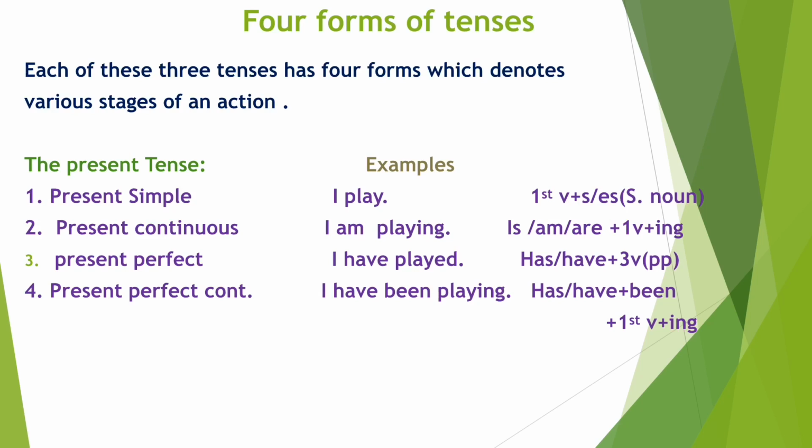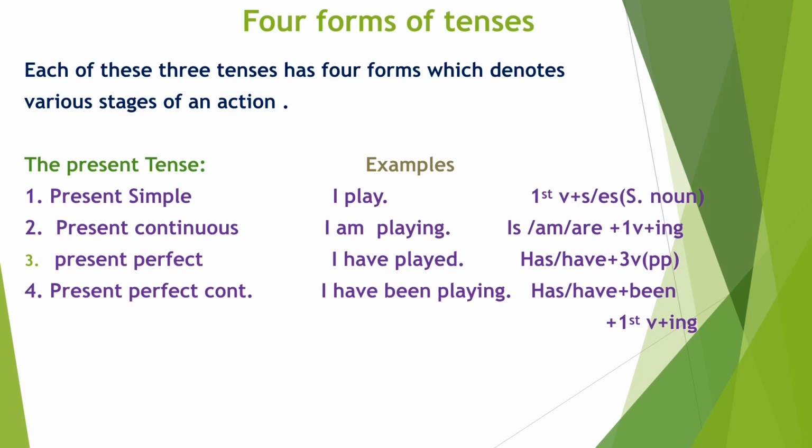First form of present tense is present simple. Example, I play. It is also called as present indefinite tense. In this tense, first form of verb is used. This indefinite form simply states an action. It doesn't say whether the action is complete or not. It shows that an action takes place regularly.